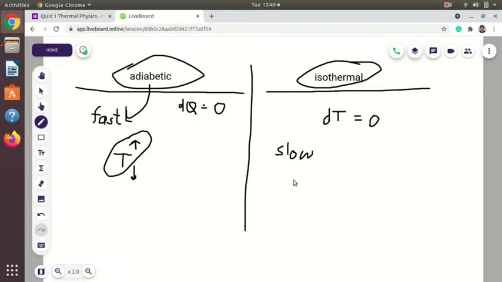Now if we take the whole universe as a system, then what will be the type of process? That will be an adiabatic process, because all the heat is in the universe and it will not be exchanged with a surrounding, because the universe does not have any surrounding; the universe is itself the system. So all the processes are adiabatic if we consider the system to be the whole universe.